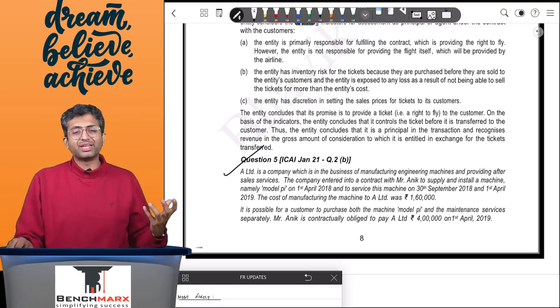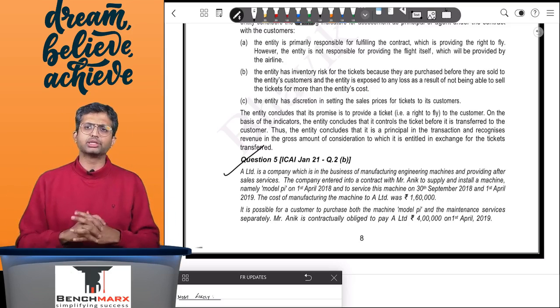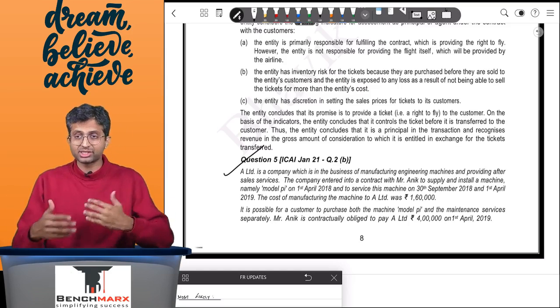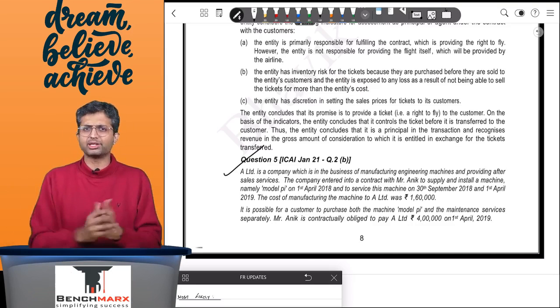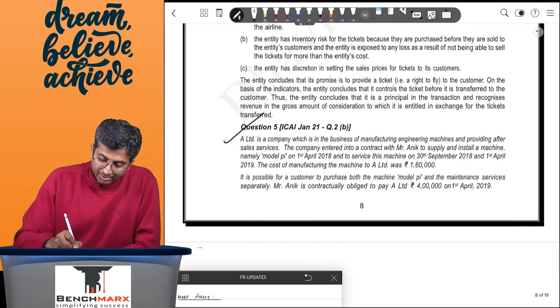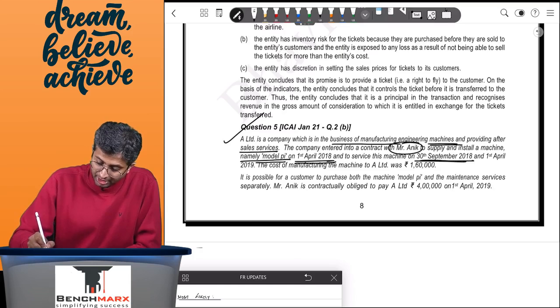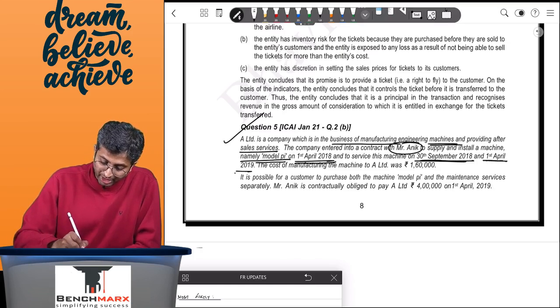Now over here there are various things to be seen. There can be a significant financing component, there can be services, there can be machines, various things to be reviewed in this question. A Limited is a company which is in the business of manufacturing engineering machines and providing after-sales services. The company entered into a contract with Mr. Anik to supply and install a machine, namely model PI, on 1st April 18, and to service this machine on 30th September 18 and 1st April 19.